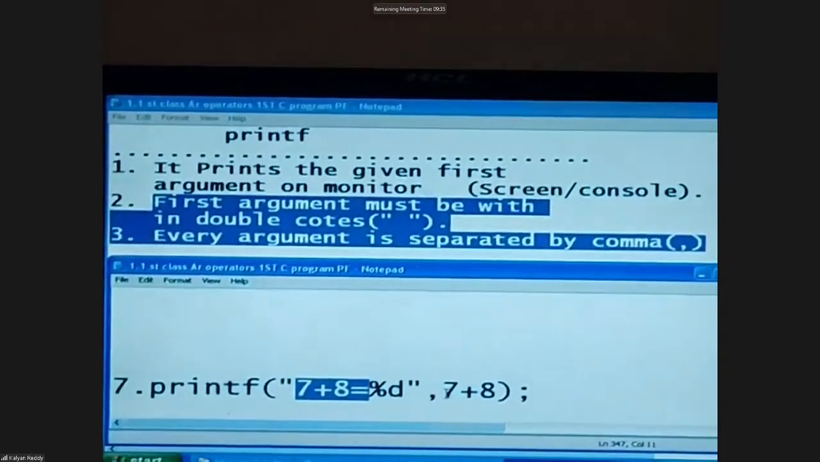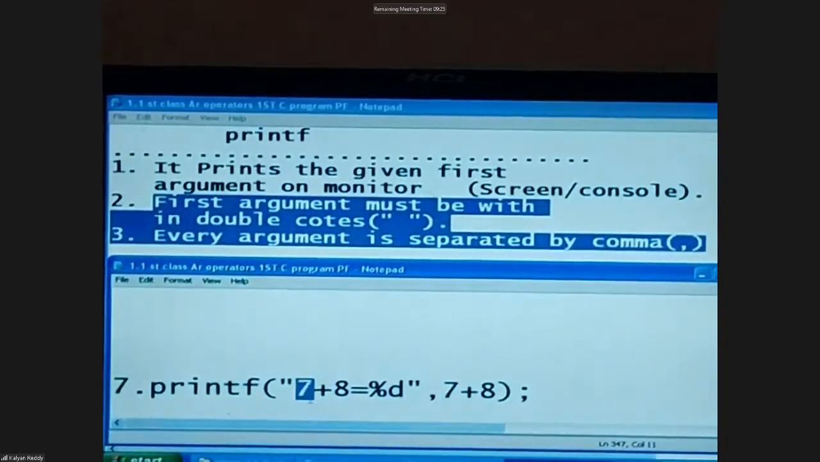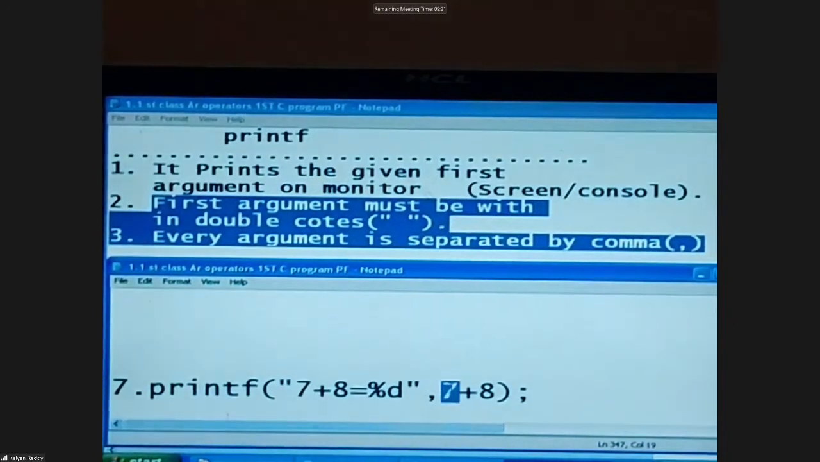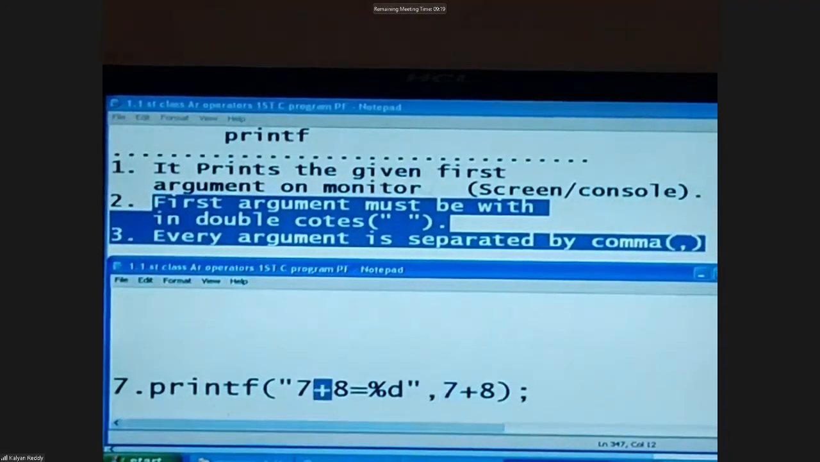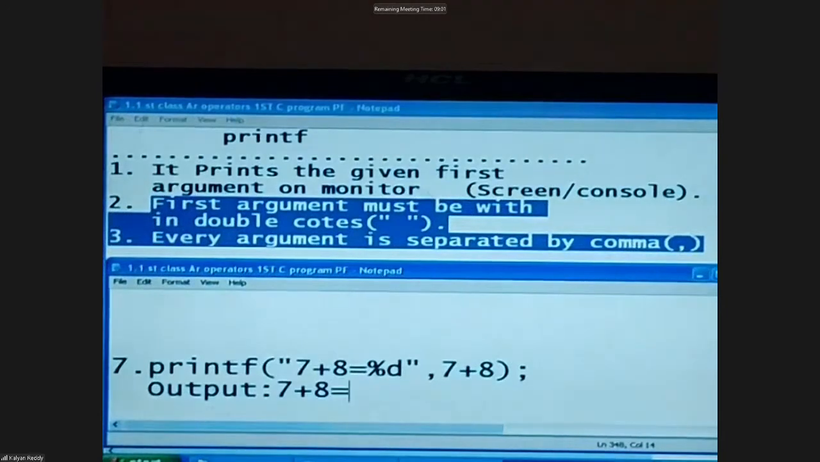Here, have I given any double quotes like this? No, right? Here there is no double quote. That means this is different. This is symbol 7. This is integer 7. This is symbol plus, symbol 8, symbol equal to. Here, integer 7 and integer 8 with the plus operator, as I mentioned before: an operator always takes arguments and is replaced with the return value. So this is replaced with 15. That 15 is coming here. So the output on screen is 7 plus 8 equals to 15.